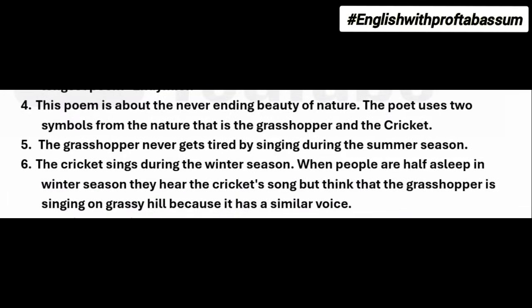So this poem, On the Grasshopper and Cricket, is about the never-ending beauty of nature. The poet in this poem uses two symbols from the nature, that is, two insects he talks about. First insect is a grasshopper, and the second is a cricket.